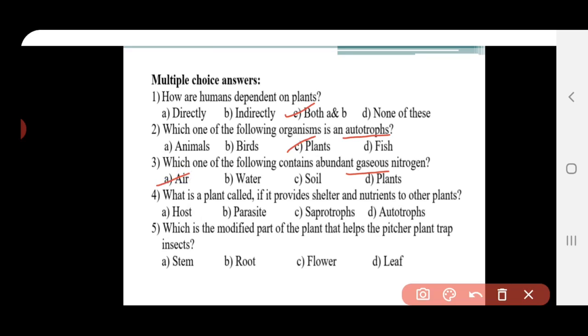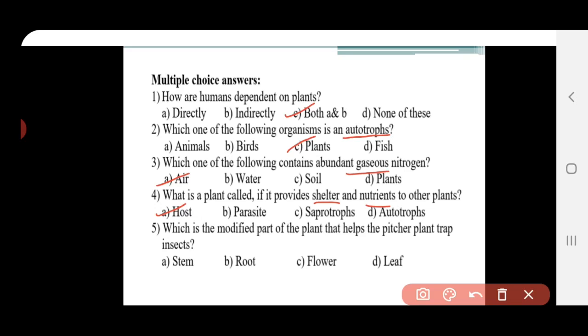And fourth question, what is a plant called if it provides shelter and nutrients to the other plant? The options are host, parasite, saprotrophs and autotrophs. The answer is host. So the plant which provides shelter and nutrients is called a host.